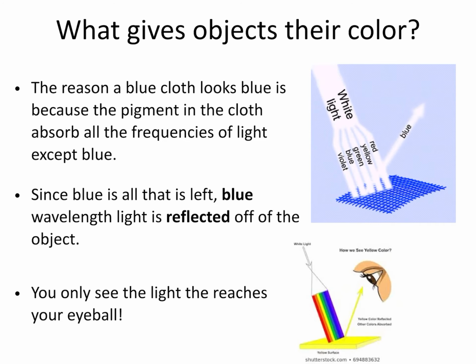So if I'm seeing something that is yellow, it doesn't matter what colors are shown onto it, because white light has all the different colors. If I see yellow, it's because yellow is the only color that makes it to my eye.